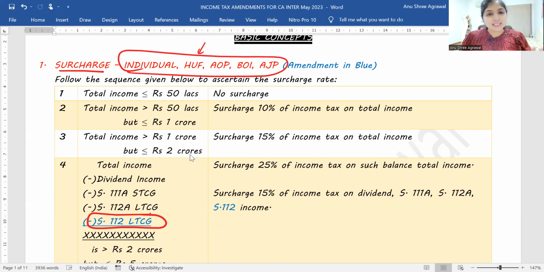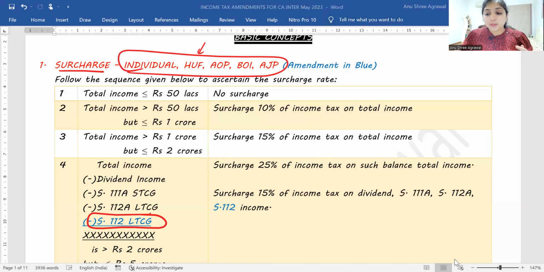I'll repeat again. According to the existing provision, the restriction of maximum surcharge rate of 15% was only for 3 incomes: dividend income, section 111A STCG, and section 112A LTCG. Now, with the amendment, the restriction of maximum surcharge rate of 15% is also extended to 112 LTCG. Let me explain it to you.